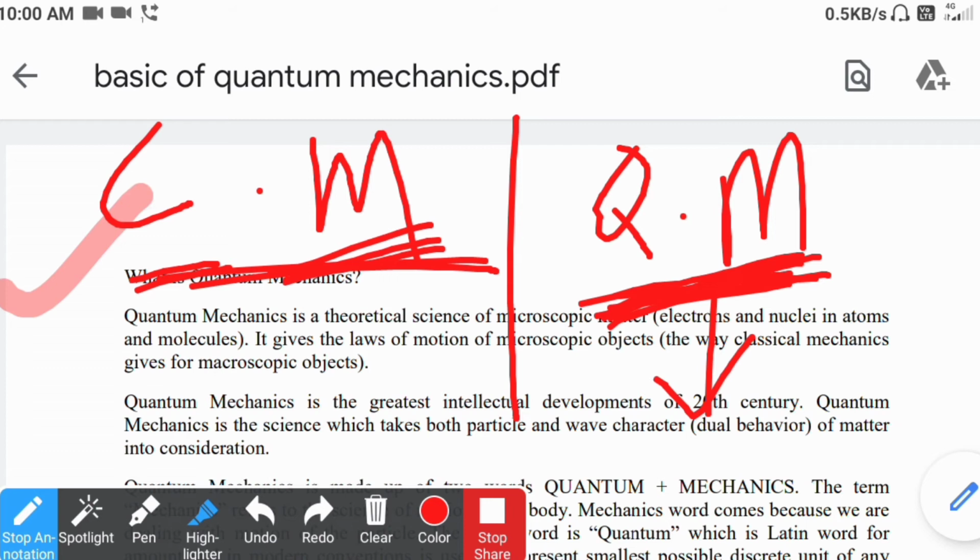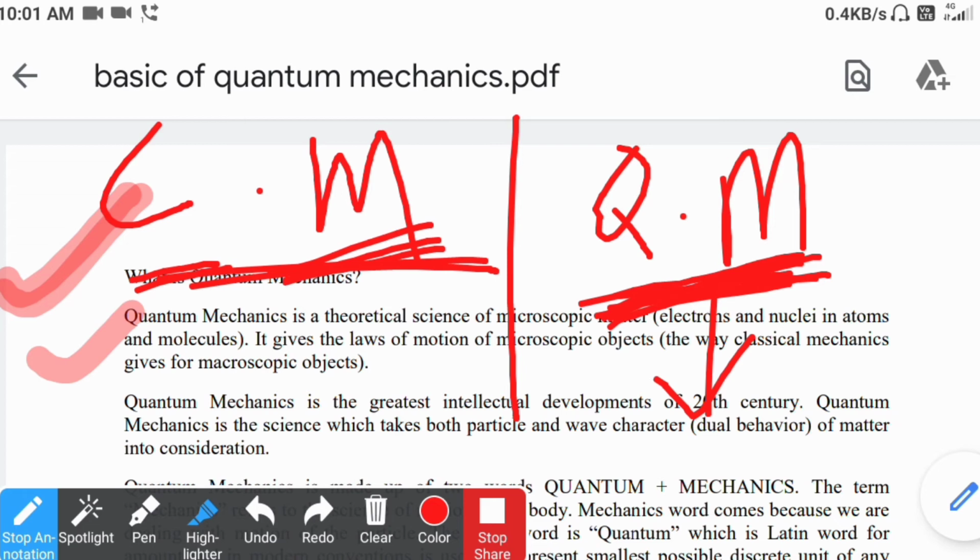First we will see classical mechanics. Classical mechanics deals with only macroscopic particles. What do we mean by macroscopic particles? Macroscopic particles are those particles which we can see with our eyes, like a car or truck as such.